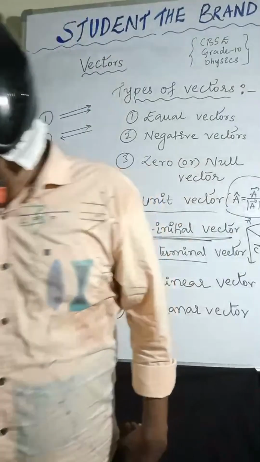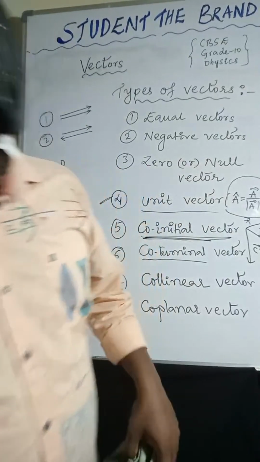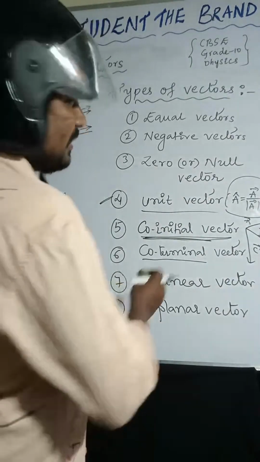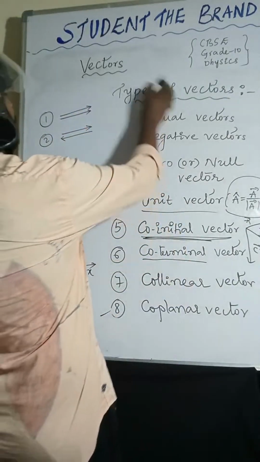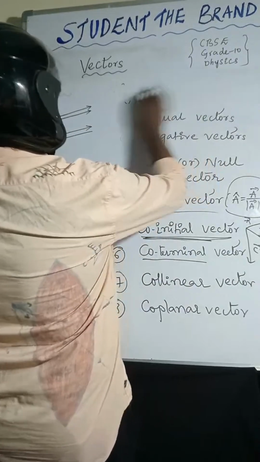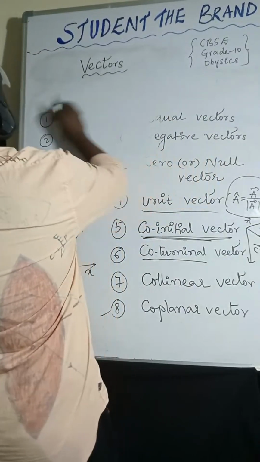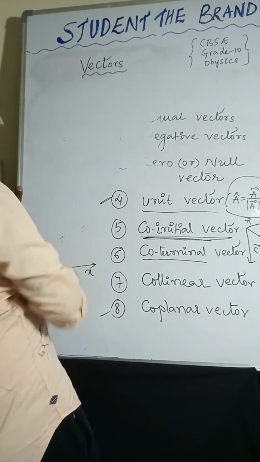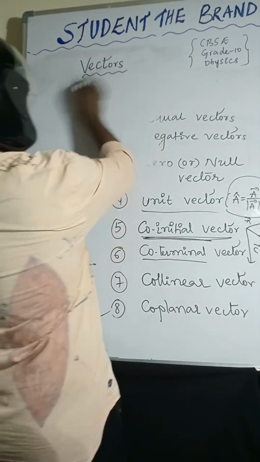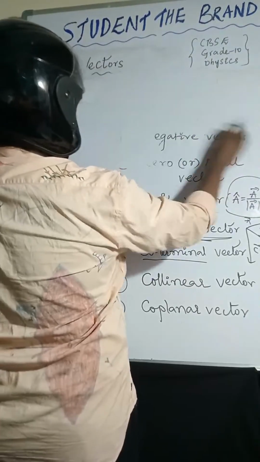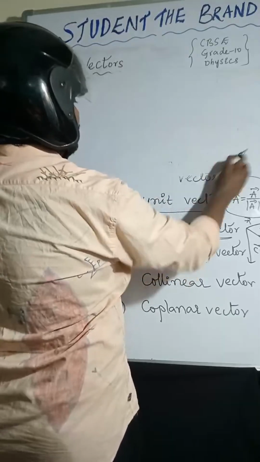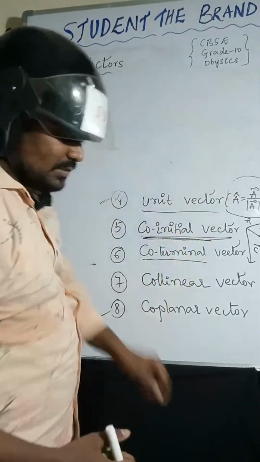Next we will discuss addition of vectors. So here there are three types: one is triangle of vectors, then parallelogram of vectors, and polygon of vectors. Parallelogram I will explain.